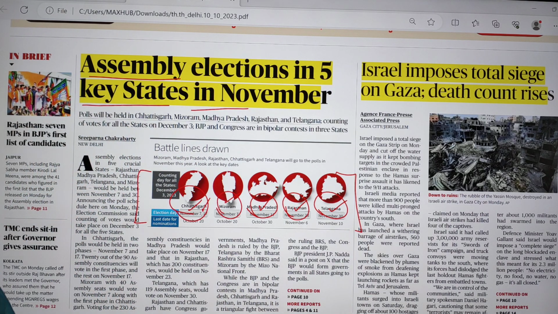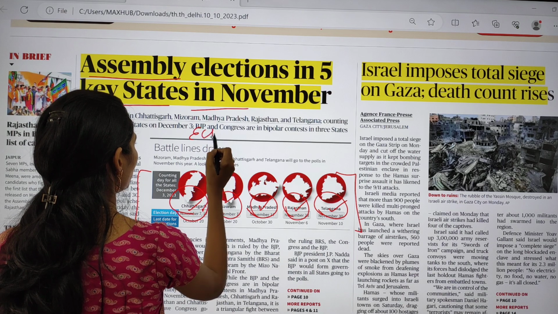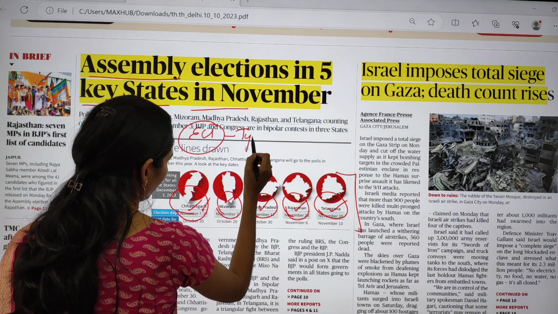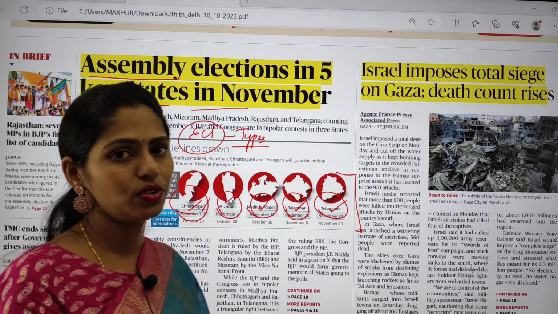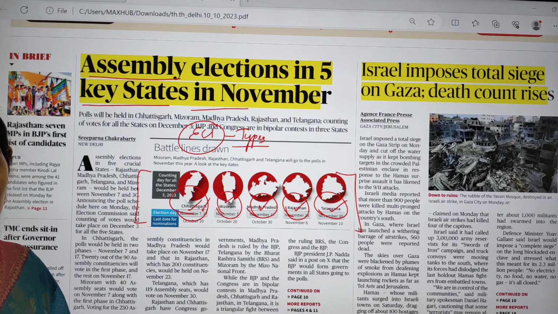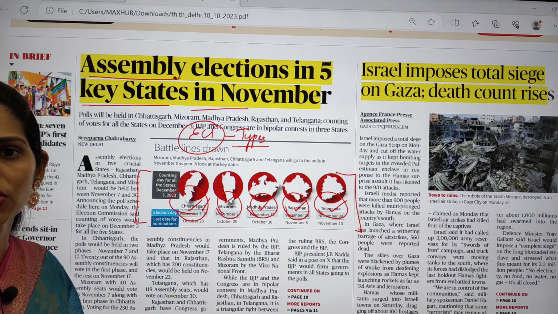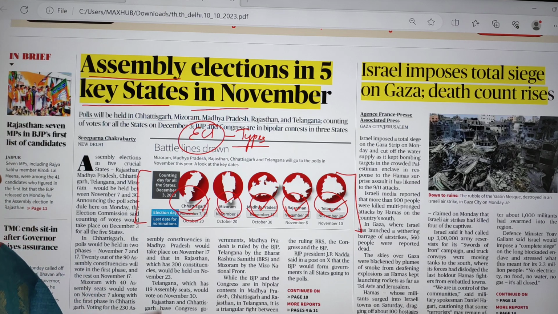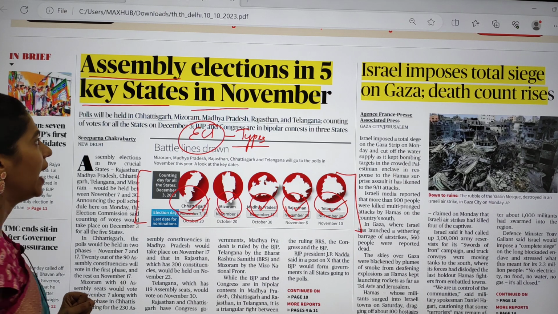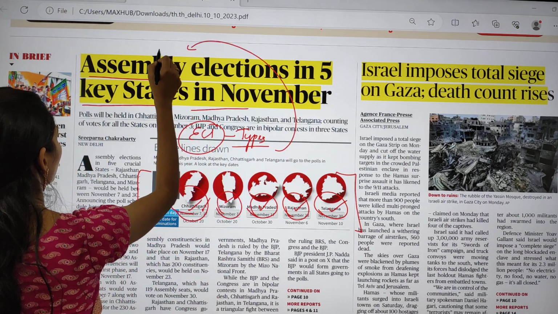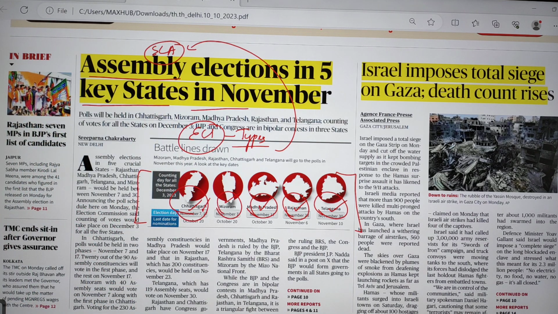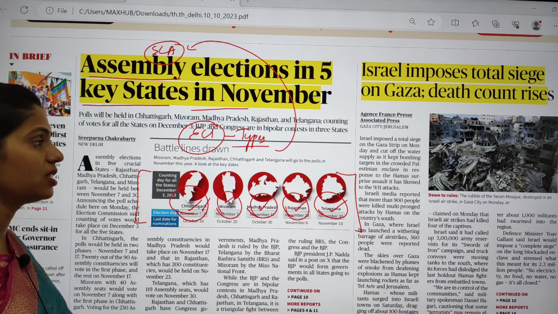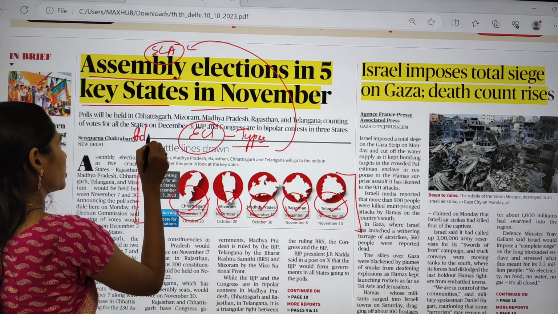Okay, so here you have to see about the Election Commission of India and different types of elections. For example, we have elections for Lok Sabha, elections for Rajya Sabha, state legislative assembly elections, legislative council elections, and by-elections. So you have to see the different types of elections and when these elections will be happening. This article is talking about legislative assembly elections, that is, state legislative assembly elections.